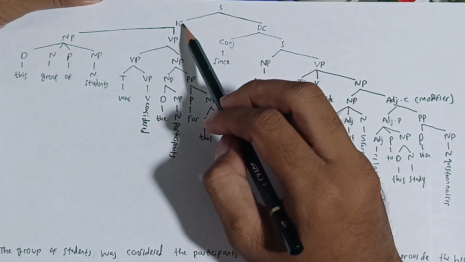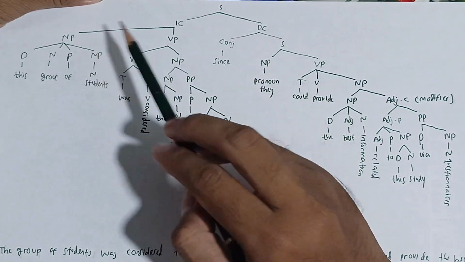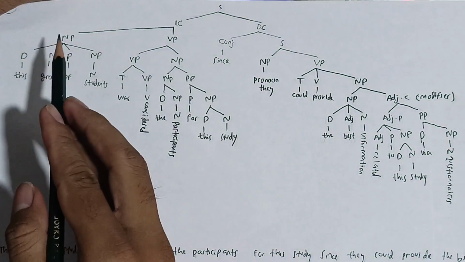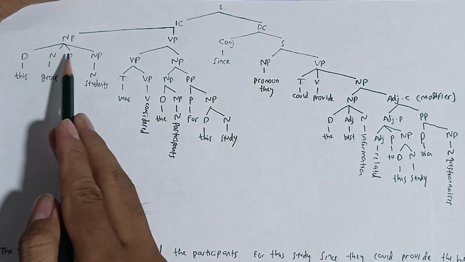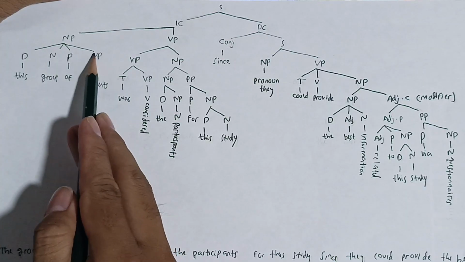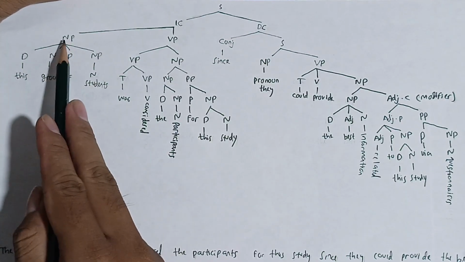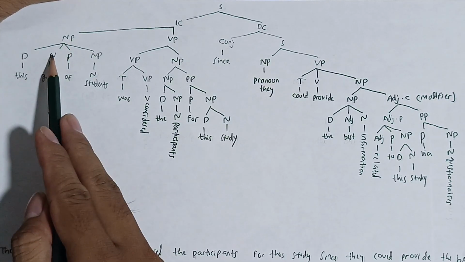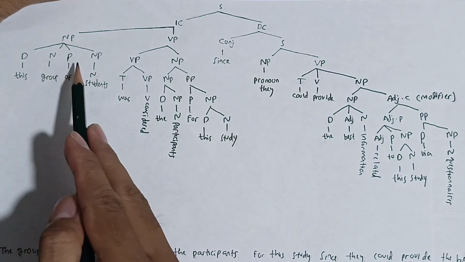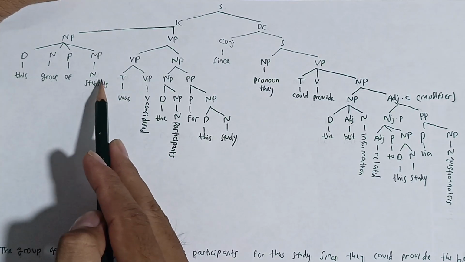And then the independent clause is formed by a noun phrase and a verb phrase. The noun phrase is formed by a determiner, a noun, a preposition, and a noun phrase. So the main is the noun, group. So it's called a noun phrase. The determiner is this, the noun is group, the preposition is of, and the noun phrase is students, because students is plural, so it's called a noun phrase.